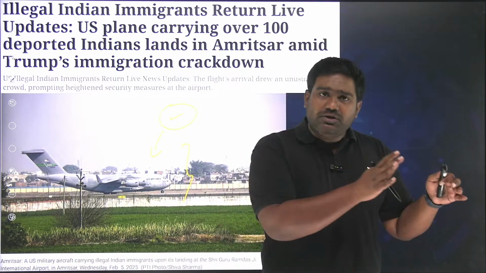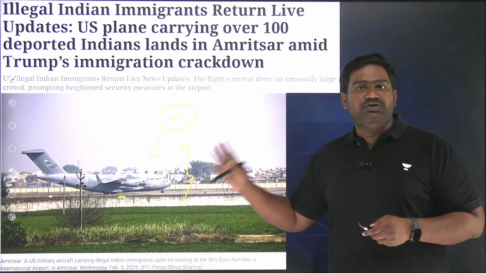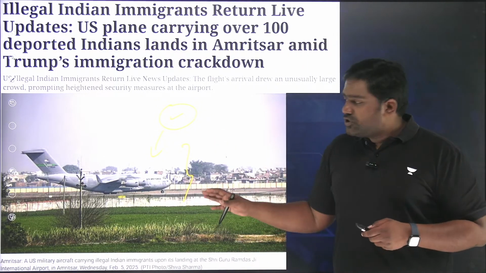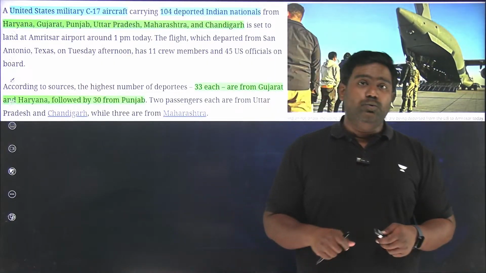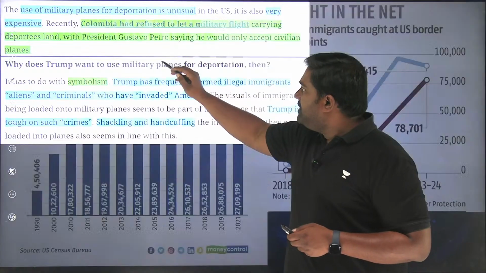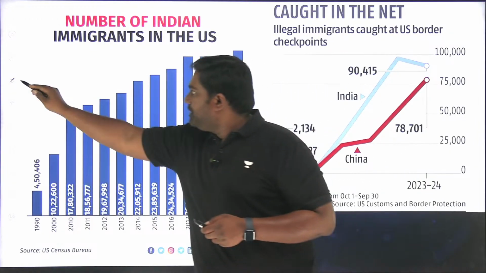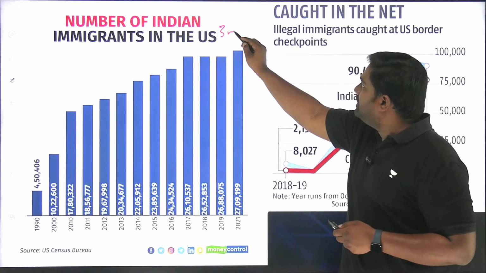Plus, it sends out a strong message to foreign governments that they need to tackle this problem or else their citizens will be treated like this. So this is where you need to understand the extent of Indian illegal migrants present in the US. There's a very important topic here. See, in the United States, today the Indian community, the diaspora community, has become more than 3 million strong.